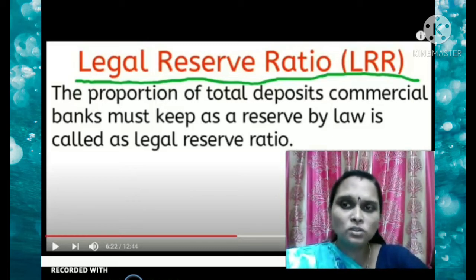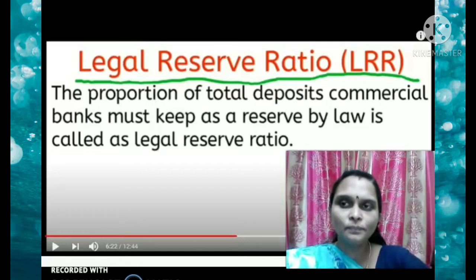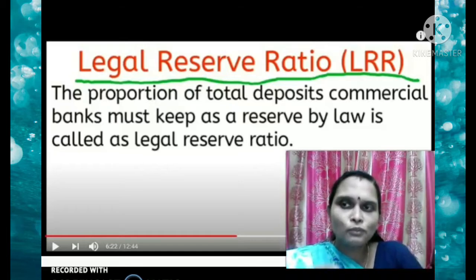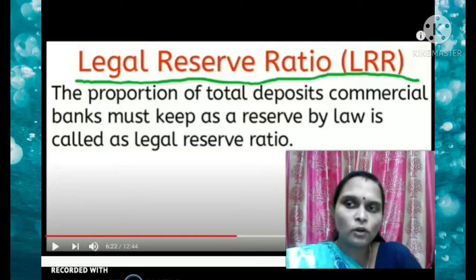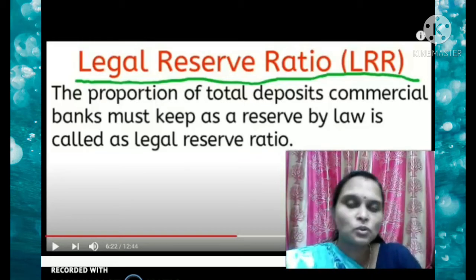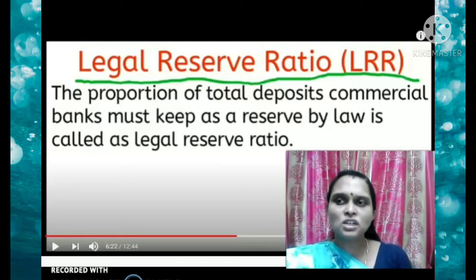It is because some emergency situation may arise. The bank has to give the public their funds when they come and ask for a bulk withdrawal, so they have to return the money. So the legal reserve ratio has been kept with the commercial banks.